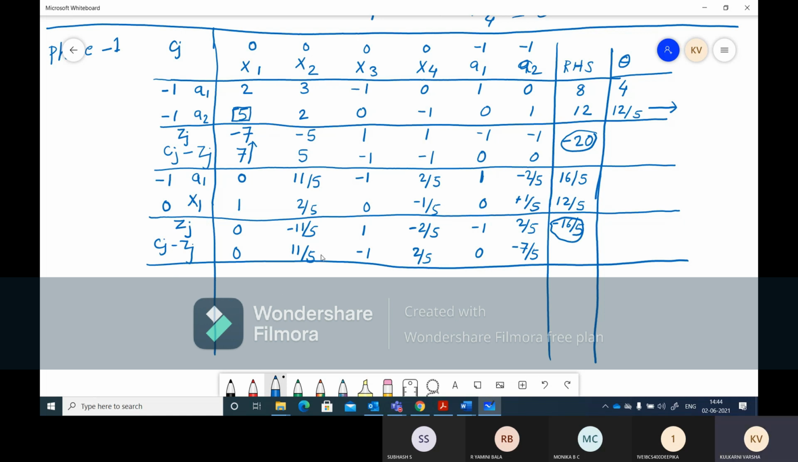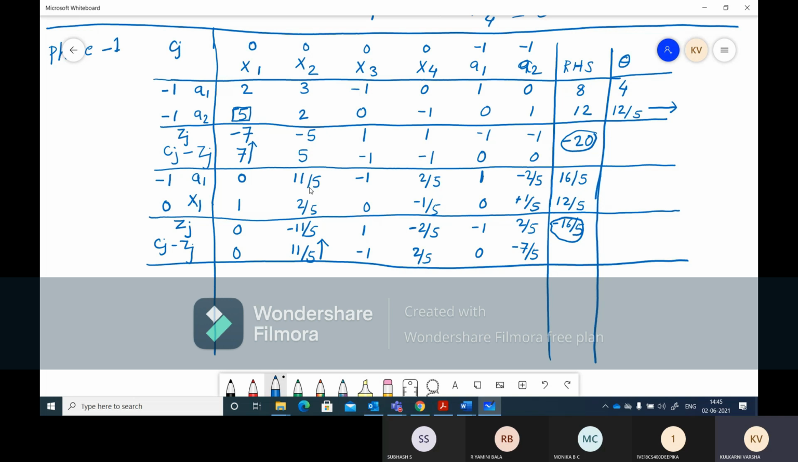Okay, so now for the next iteration, which one will be going? So 11 by 5, 2 by 5. This is point something, where this is 2 point something. So this is bigger. So in the next iteration, x2 is entering. Let us quickly check which one is leaving. So for this, 16 by 5 divided by 11 by 5, right?